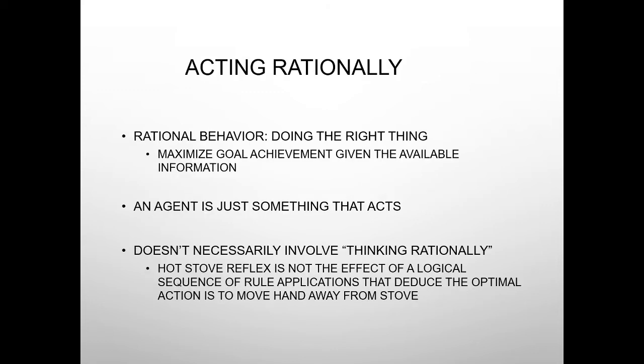And finally, acting rationally. Rational behavior and doing the right thing is difficult for humans as it is, so it's very difficult to transform it into a machine, maximizing the goal of achievement given the available information. And that's where AI is performing phenomenally well. An agent is something that acts as an intermediary between the human and the external environment. It doesn't necessarily involve thinking rationally.